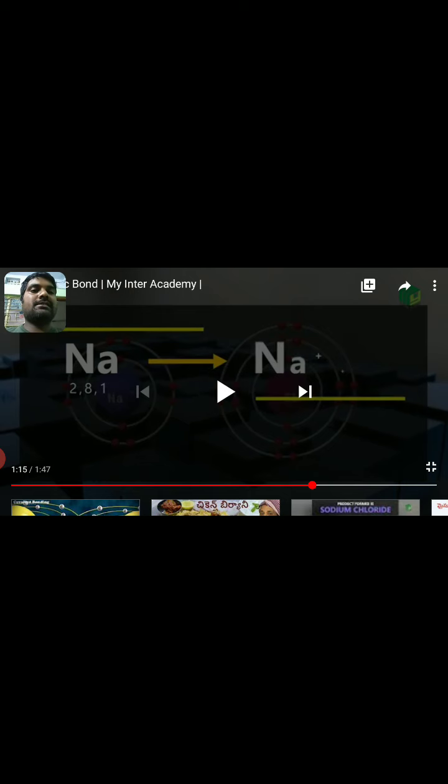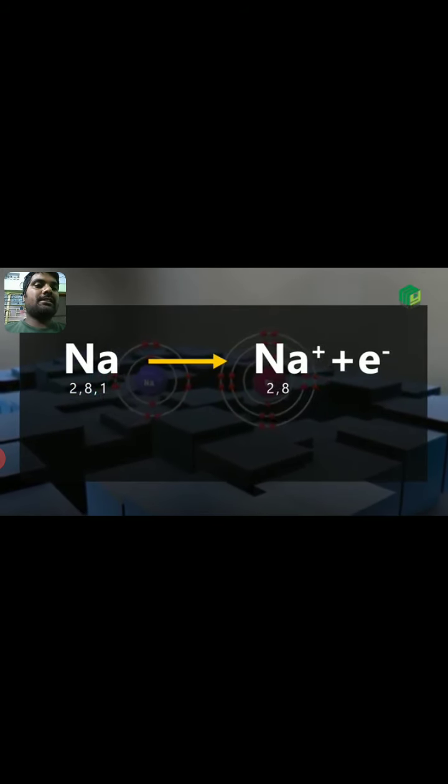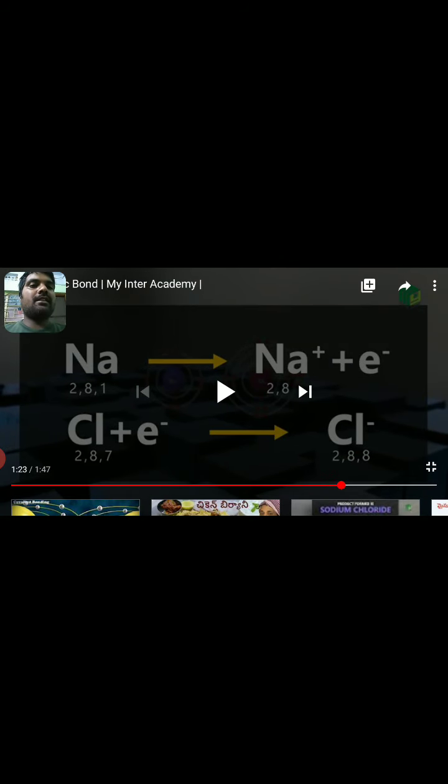How are the electrons transferred? I will explain by using chemical equations. Here sodium atomic number 11, configuration 2 8 1. It is having only 1 electron in its valency shell. To attain the octet rule, sodium loses 1 electron. This loss of electrons is called oxidation. What do we call oxidation? By the oxidation process we can create the cations. Na plus is called the cation.